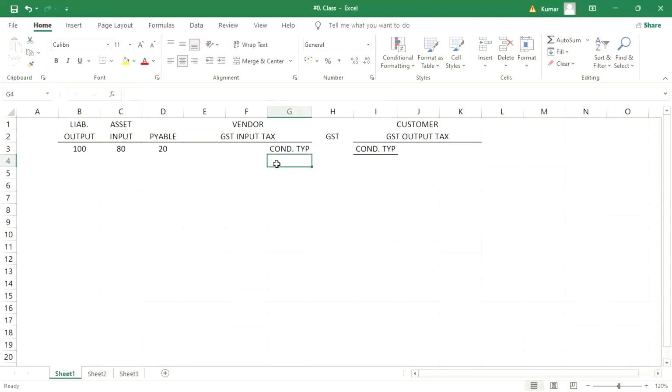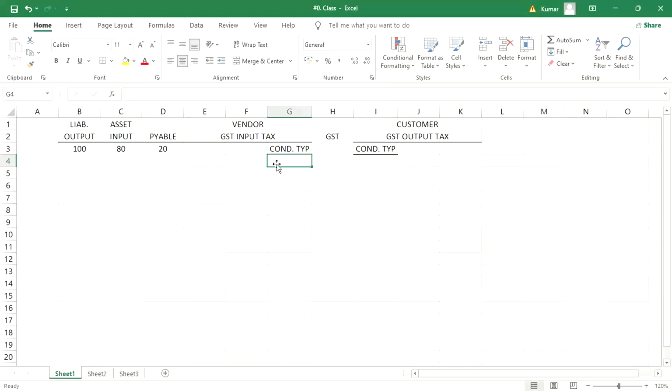For IGST separate, CGST separate, and SGST separate condition types are going to be defined. Once I create a tax procedure, then we are going to consolidate everything, and at that point of time you will have understanding. Condition type has certain control, but most likely it is going to be used by SD and MM people.